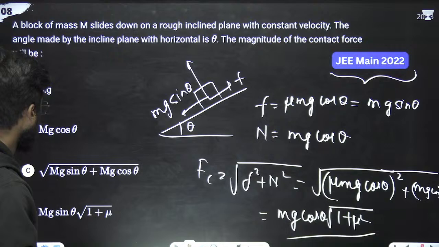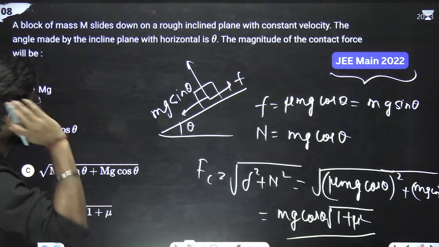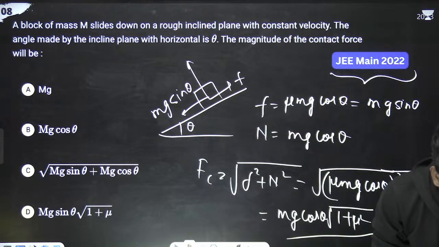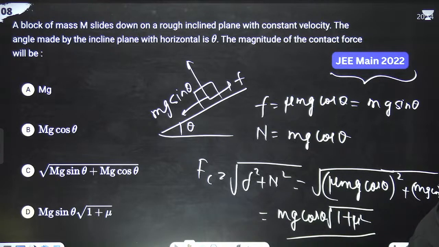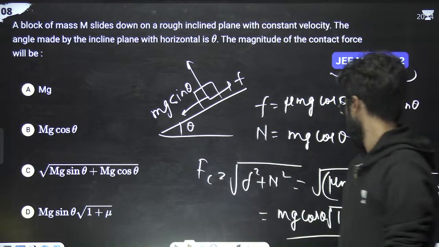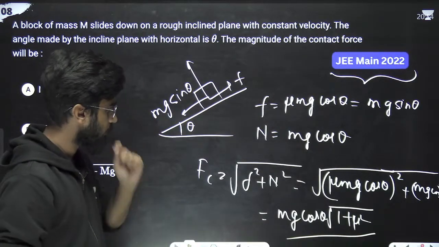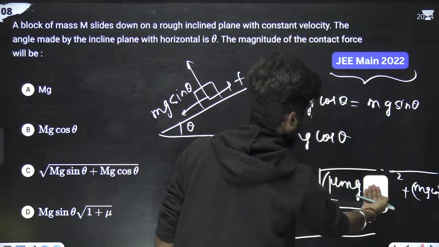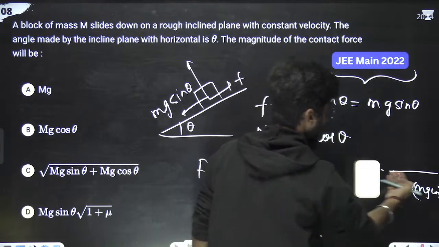Any option? Why is there no option matching? The magnitude of contact force, why is there no option matching? Have I done something wrong? Please check once. I don't think I have done anything wrong. Yeah, till here it is perfect. But we can do one thing. We can put mg sin theta instead of mu mg cos theta. Yeah, it will be better.